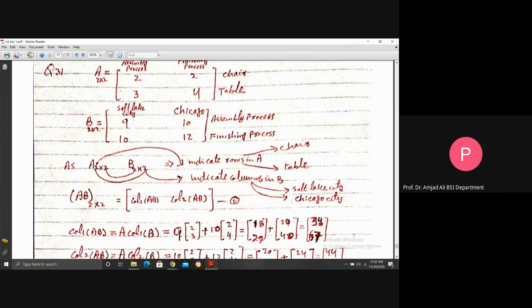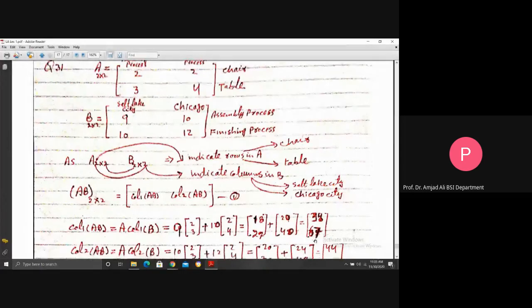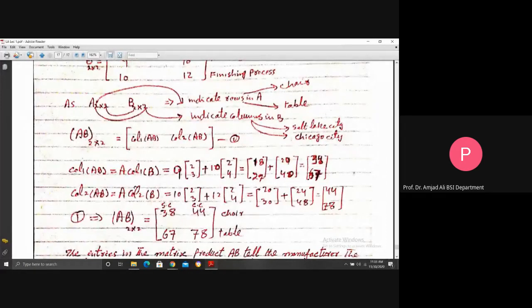In the same way, 2 hours in the assembly process cost 9 into 2, $18. 9 into 3, the number of hours, per hour cost 9, so 3 hours cost will be 27. This indicates $18, $27. Here the dollar is multiplied by the number of hours. 1 hour cost is 10, so 2 hour cost is 20. 1 hour cost is 10, so 4 hour cost is 40. Add them: 38, 67.